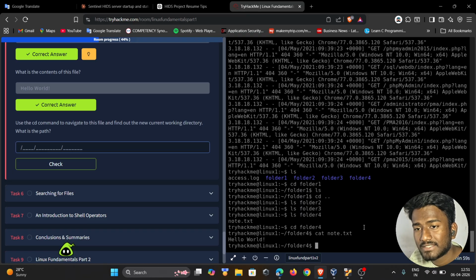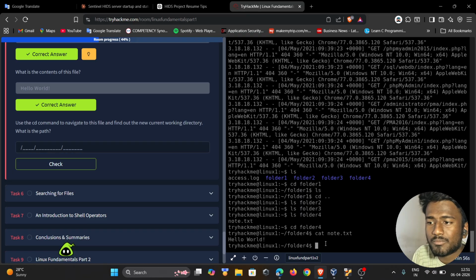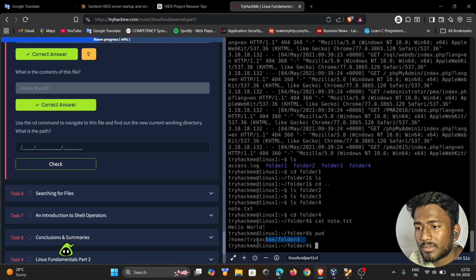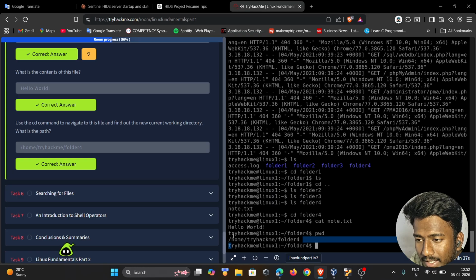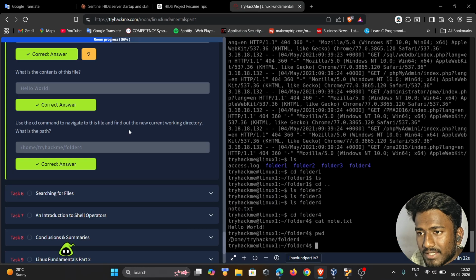They are trying to know the path of that directory, using pwd. Using this command we are able to know that. Okay, so this is the path of that, home, TryHackMe, and folder4. Simple as that. So this is the path. In that path, the file is present. This note.txt file is present, and they just want to know using the pwd command the path of that folder. Okay, path of that file. This is the path.